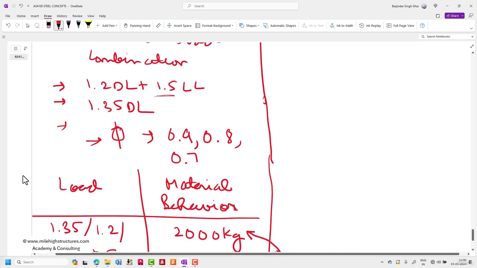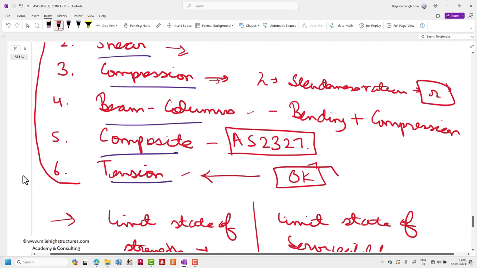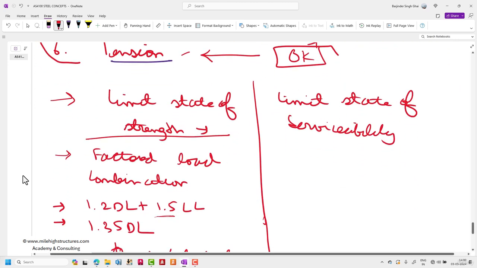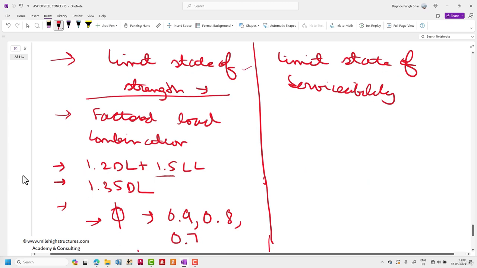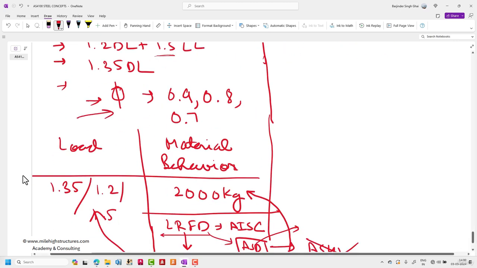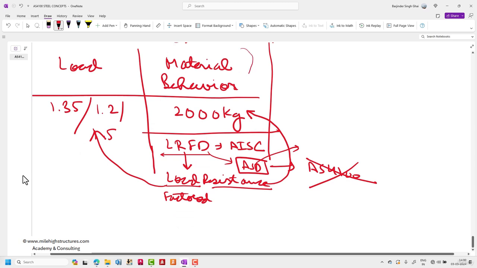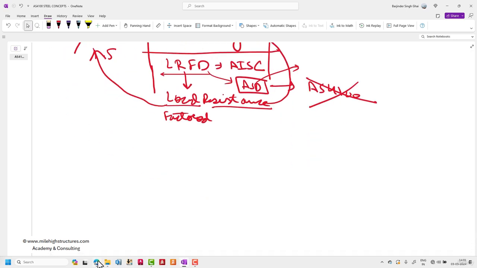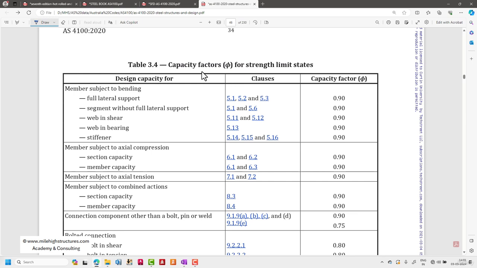So, just to revise everything, we have dealt with bending, shear, compression, beams, composite action or tension action in structural steel members. After that, we need to understand that we primarily deal with the limit state of strength and limit state of serviceability. The third concept is that we have to deal with an additional factor phi. This phi is a factor which deals with material behavior or material inconsistency. That is why AS4100 has a separate table giving the values for the capacity factor. So these are the capacity factors.